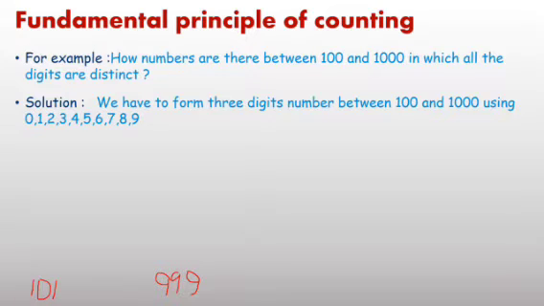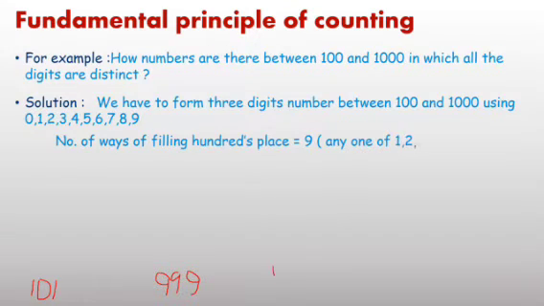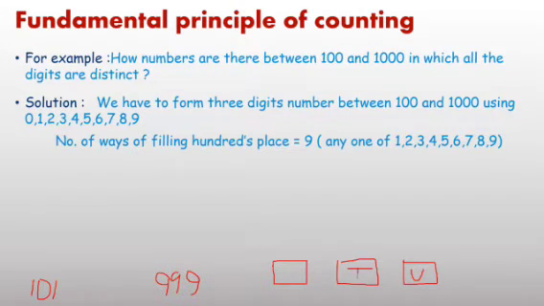Now how many places are there? 3 places. All 3 places you have to fill. First place, second place and third place. It is known as unit place, tens place, and hundreds place.